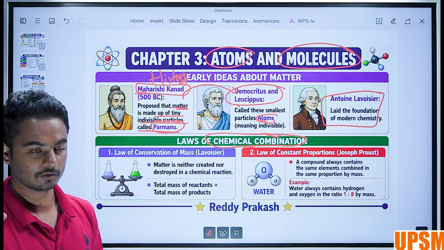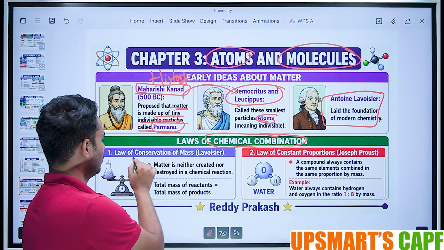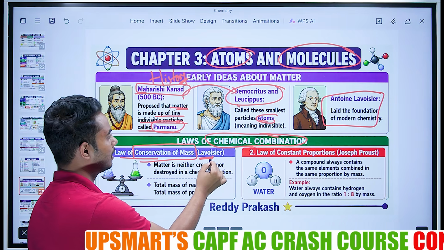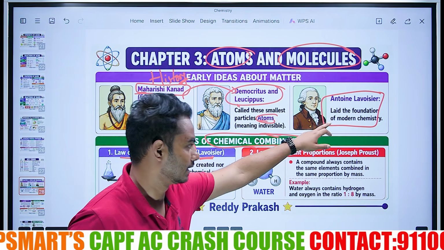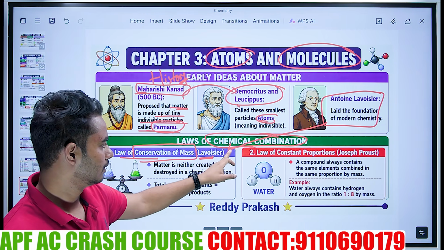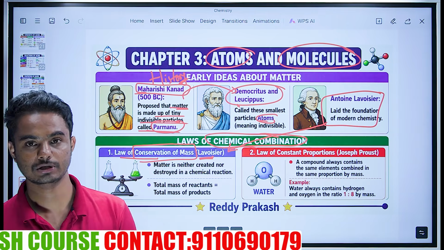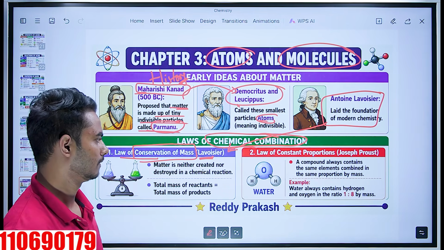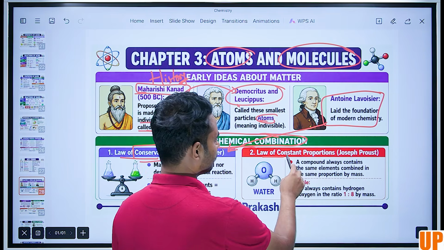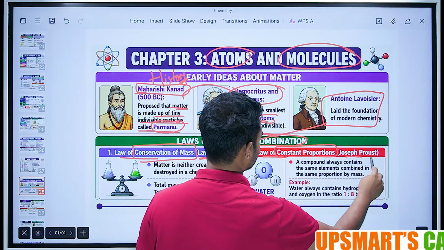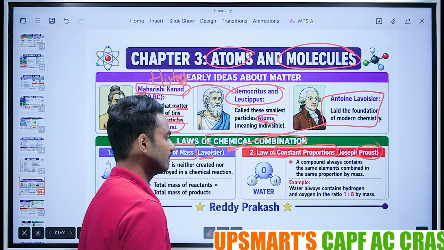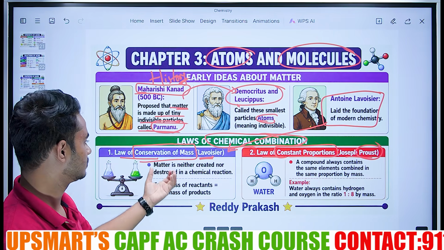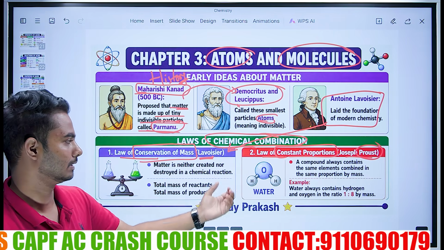In this, two laws are very important. One of them is the law of conservation of mass. This was given by Lavoisier. And the second is the law of constant proportions, given by Joseph Proust. Okay, we'll see what the conservation of mass law given by Lavoisier is.